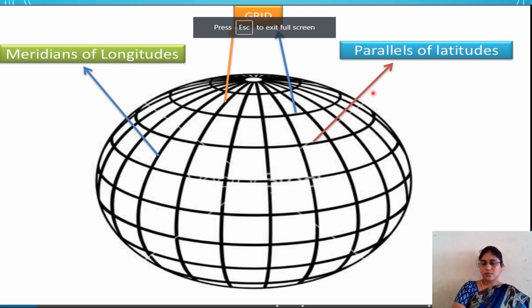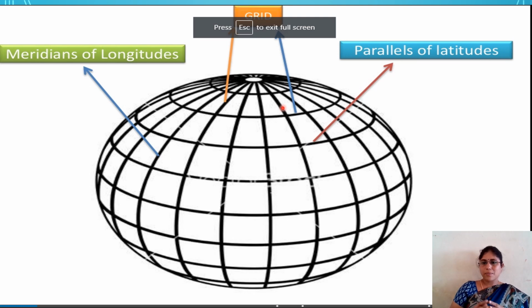The parallel or horizontal imaginary lines are called latitudes, and the vertical imaginary lines are called longitudes. The intersection point of latitude and longitude, this box, we call a grid. Why do we need these imaginary lines?